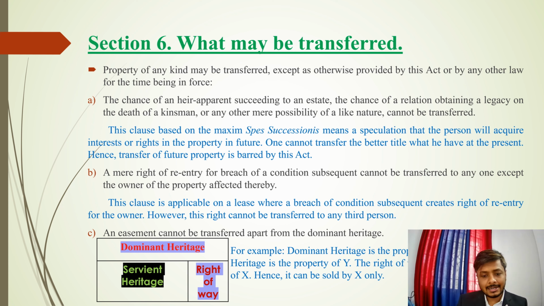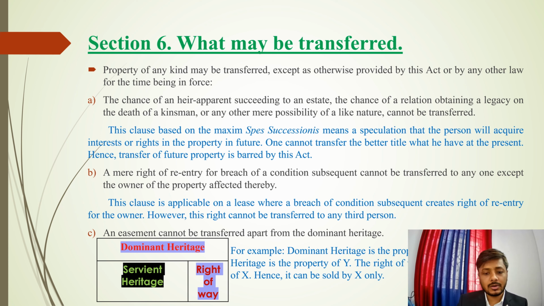So this right of way cannot be sold by this person, because this right of way to his property is an inherent right of the dominant heritage, and it cannot be sold by the servient heritage.